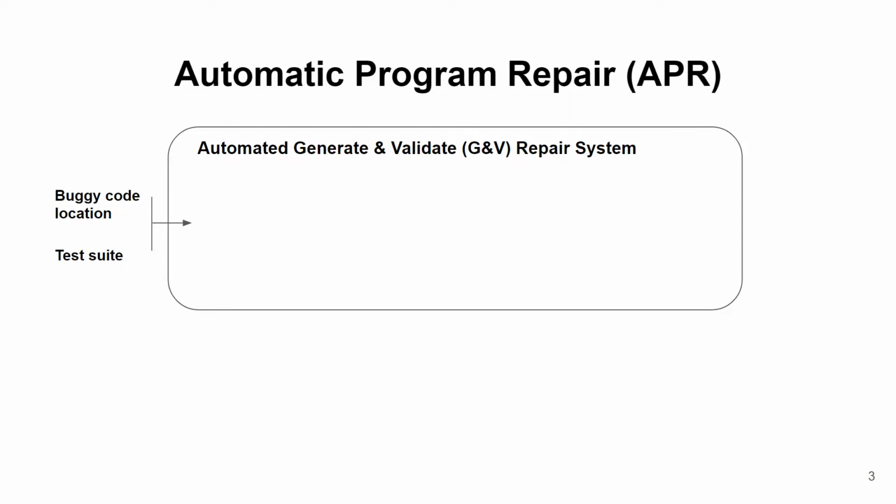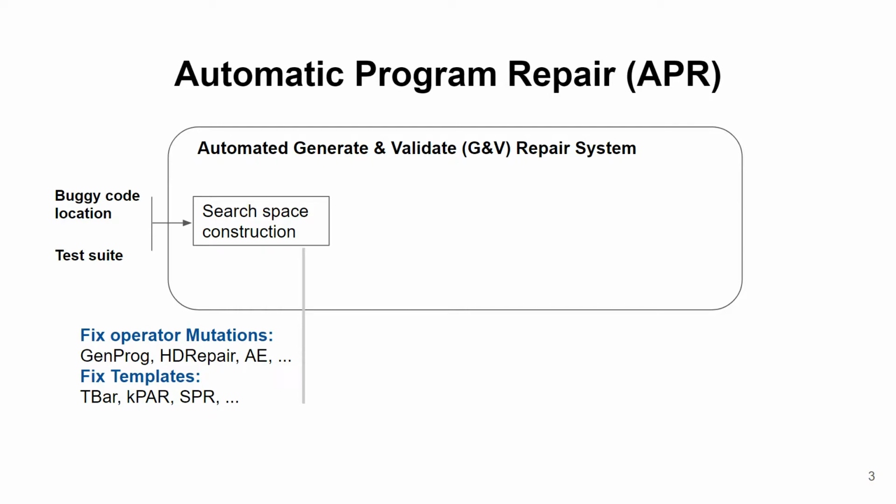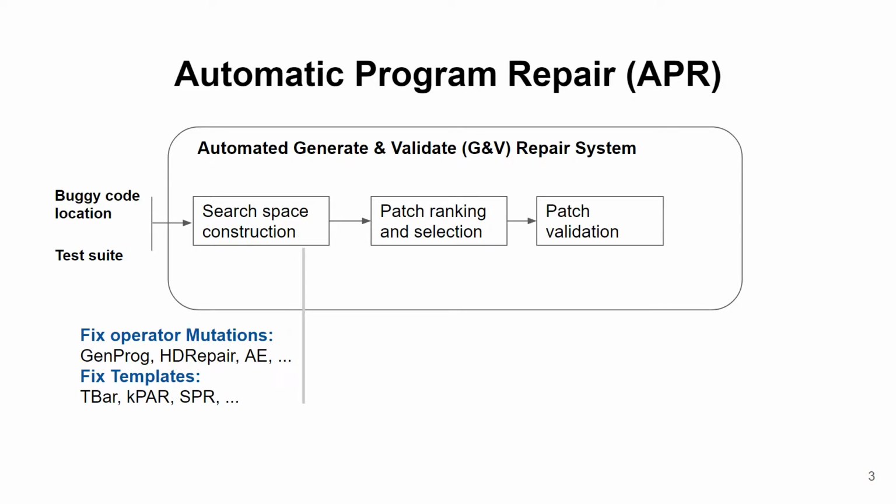Traditional automatic program repair often use a generate and validate approach. Given a buggy code location, existing generate and validate techniques build a search space using mutations or manually defined templates, then rank and select patches using some heuristics. Finally, each patch is validated against the test suite. If a patch passes all the test cases, it is considered a plausible patch and the process stops. Otherwise, the patch is discarded and we move to the next patch.